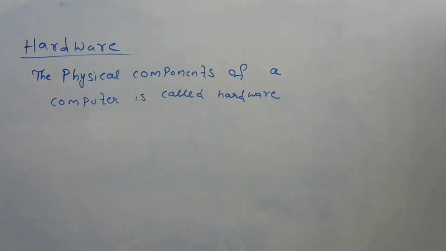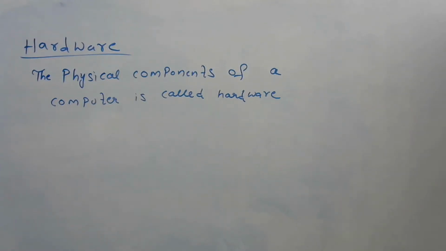Components and parts. The physical parts of a computer is called hardware, right? Physical parts.